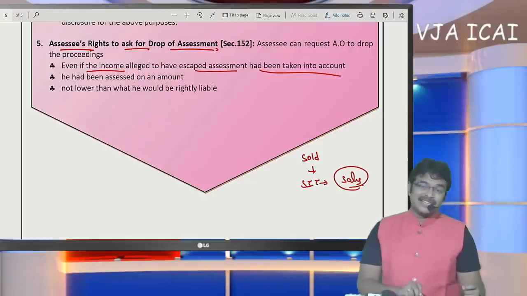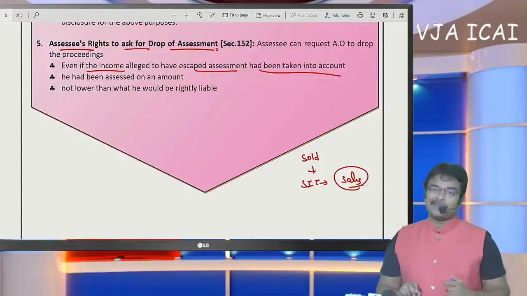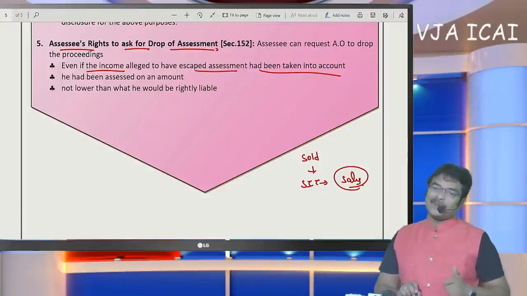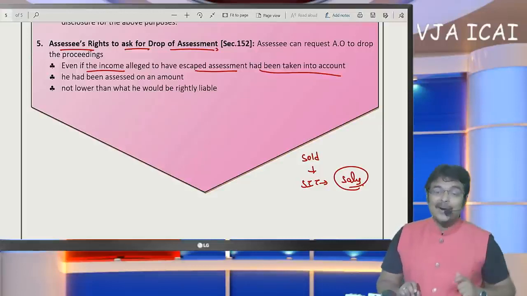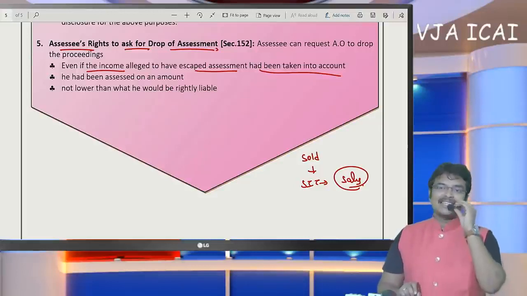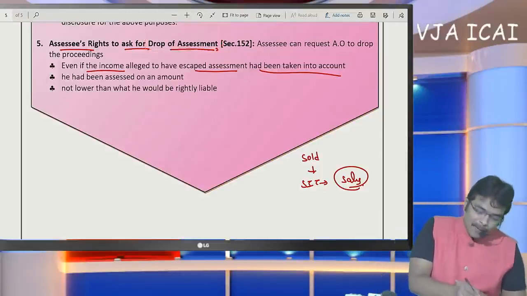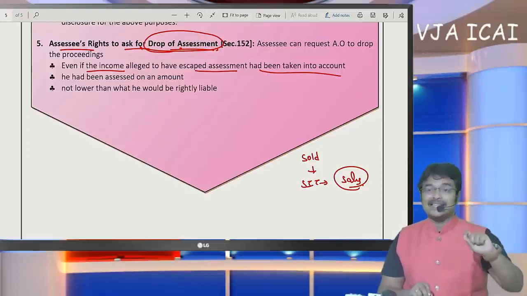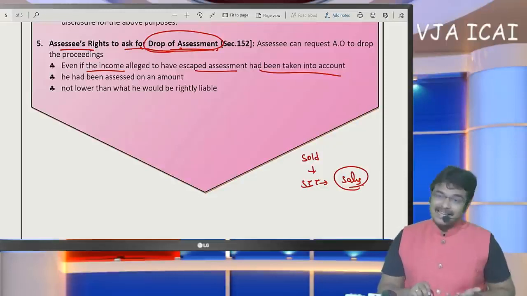But the assessing officer is of the opinion that this is a capital asset and you have to offer it under the head capital gain. If it is shown under the head capital gain, it can be easily observed by the officer. But the SSE has included this in business income, and that is correct on the part of the SSE also. The SSE shall explain this to the assessing officer, and this proceeding can be dropped by the assessing officer if the reason to believe with the assessing officer is already disclosed by the SSE. It may be disclosed in further years or in past years, whatever it may be.